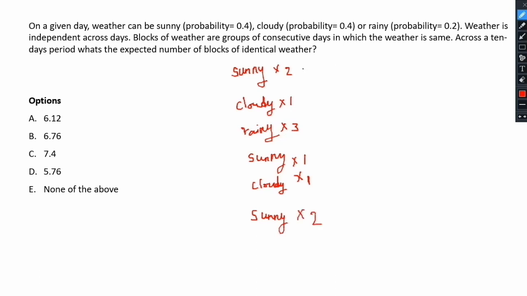So the sum of all these days is 10. Now across the 10-day period, how many blocks of weather are we getting? This is 1, 2, 3, 4, 5 and 6. So a total of 6 blocks of weather across the 10-day period for this particular example. So given the probability of weather being sunny, cloudy or rainy on a particular day, we have to find out the expected number of blocks of identical weather.